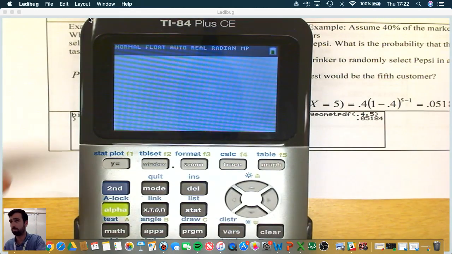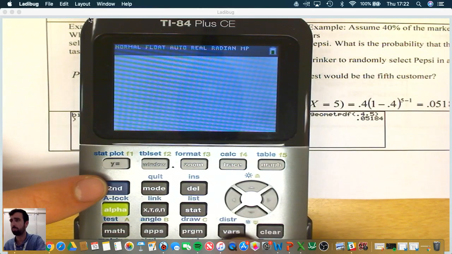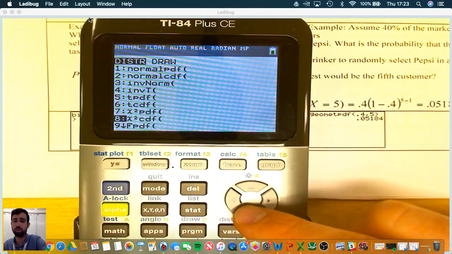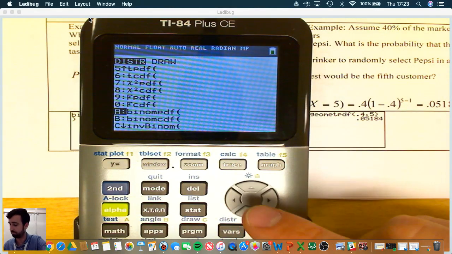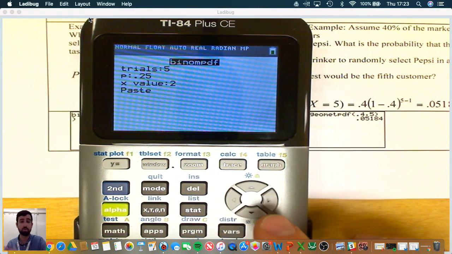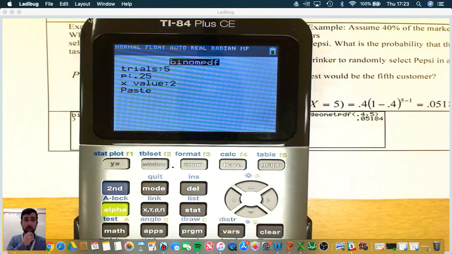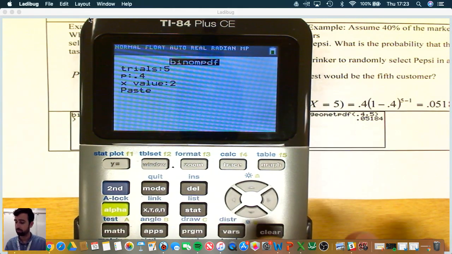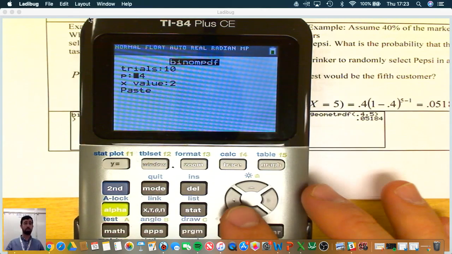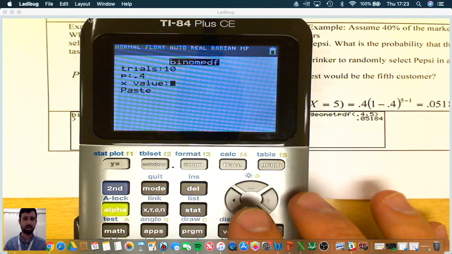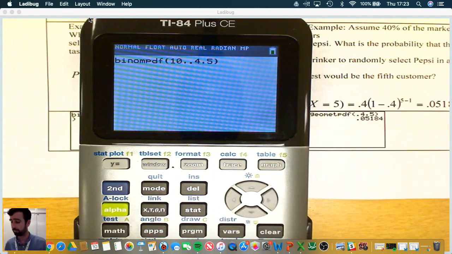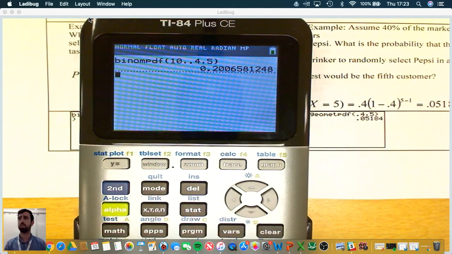You're going to go to second distribution right there. Go down to binomPDF. Number of trials, 10. Sorry, I said 5 at first, but trials is 10. Probability is 0.4, because success, remember, is picking Pepsi. And the X value is the number of successes that you want. We want 5. We're going to enter that. Look at that. We got 20%.